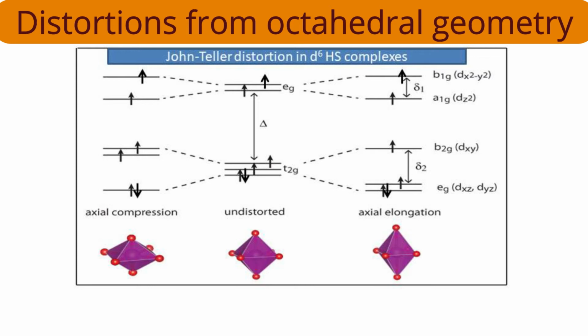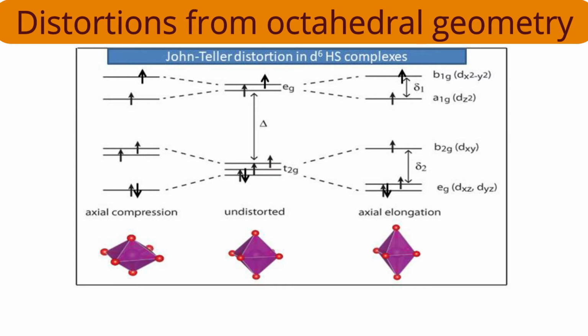Accordingly, dx square minus y square will decrease by half delta 1. Z out means ligands along the z axis are elongated. So orbitals which have z contribution will experience less repulsion, so their energy will stabilize, their energy will decrease. On the other hand, orbitals which have a non-z component, their energy will increase. Again, t2g orbitals: three orbitals are there, dxy, dyz, dxz. Out of that, two orbitals, dyz and dxz, have a z component, so their energy should decrease. See, their energies decrease. And whose energy will increase? The energy of the dxy orbital will increase.